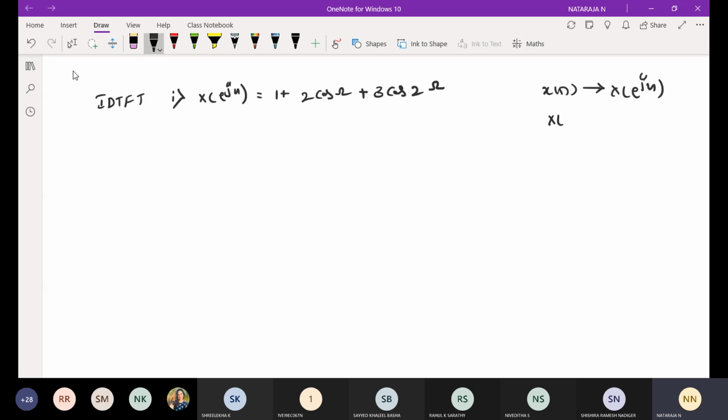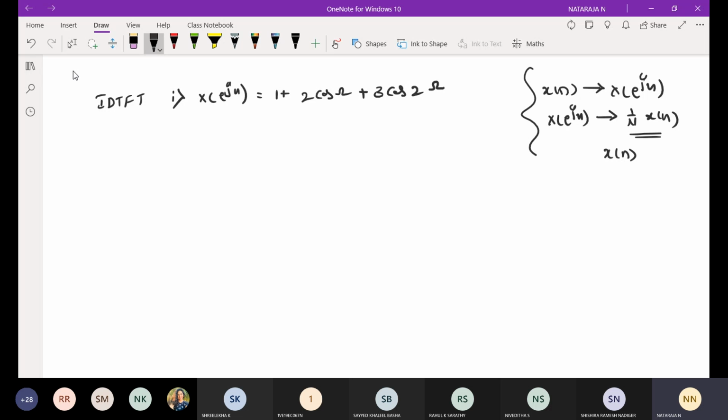Now they had given X of e power j omega. They had already given a frequency domain signal. Now we need to apply inverse DTFT. This is a standard equation. We need to find x of n. Okay, we need to apply inverse DTFT, and applying this, we are going to find x of n.